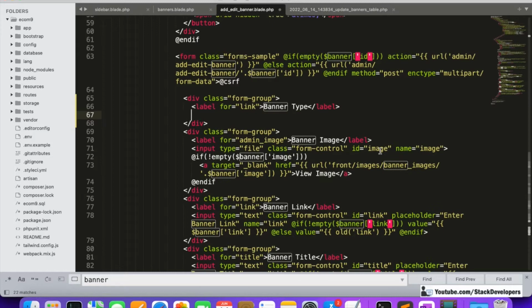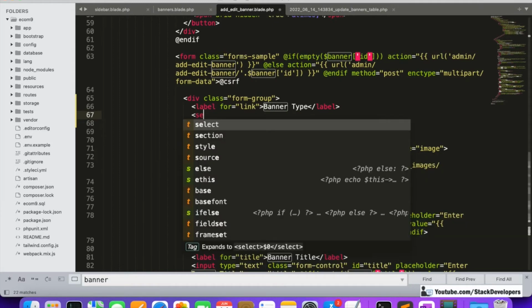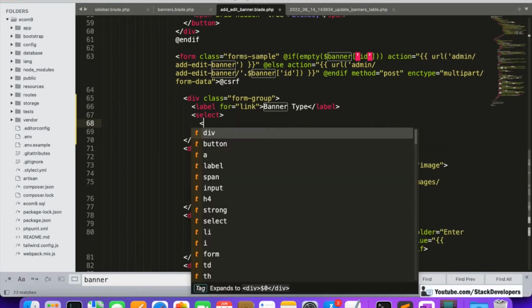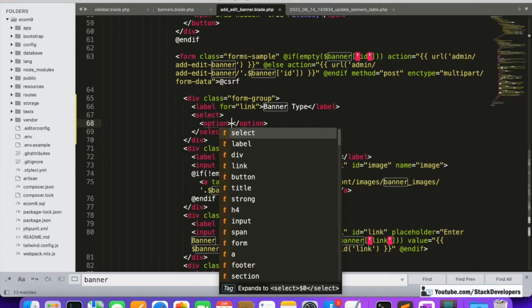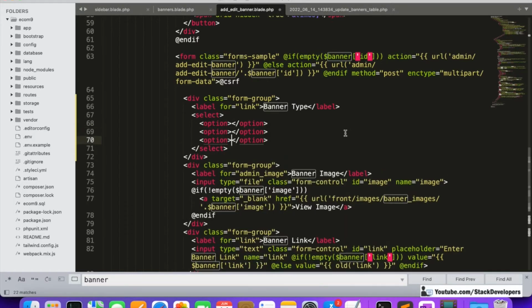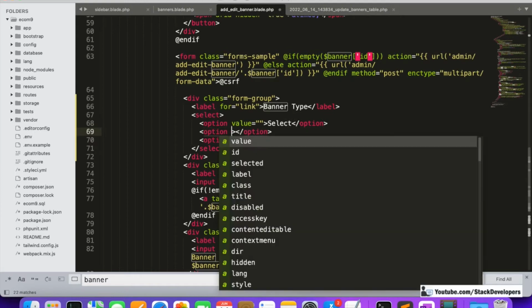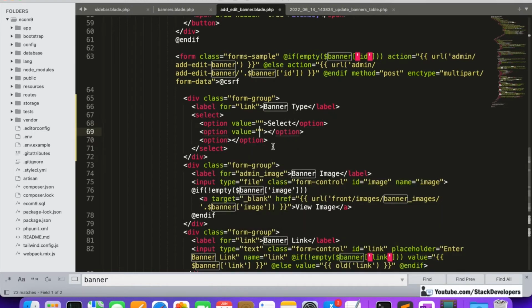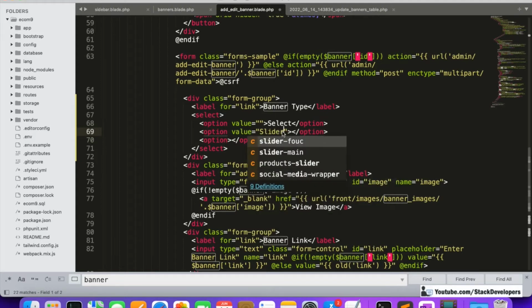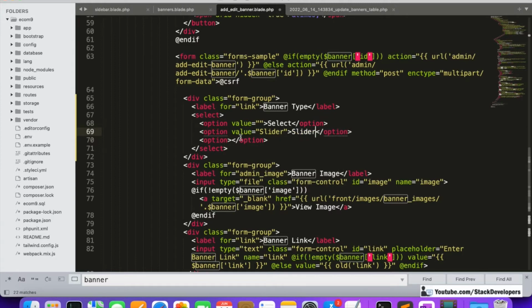I can remove this one and we'll add the select option here, options here as well. Two options I'm going to give like this. Okay, so here first option is select, and next option is we can give here the slider, and here we can give fix.